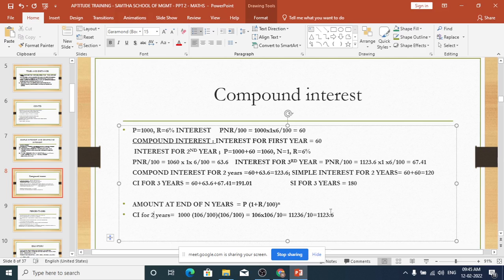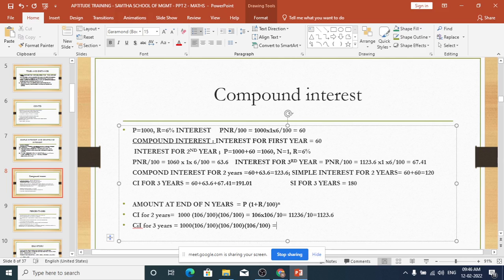This you keep in mind, because if they want you to calculate CI for 3 years, then you have to do what? 1000 into 106 divided by 100, again 106 divided by 100, again 106 divided by 100. So 3 times you have to put, and you have to calculate this.